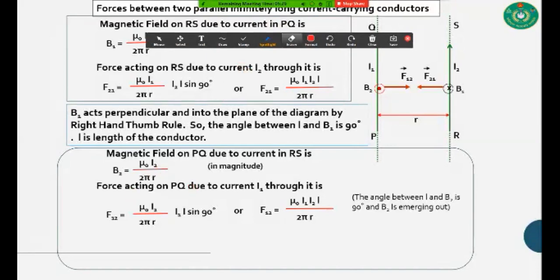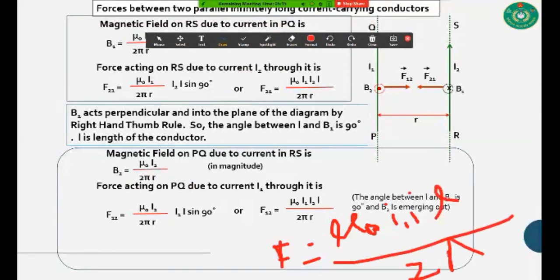We are getting an equation, that is F is equal to mu naught I1 I2 L divided by 2 pi r. This is the equation for determining the force between two parallel current carrying wires.